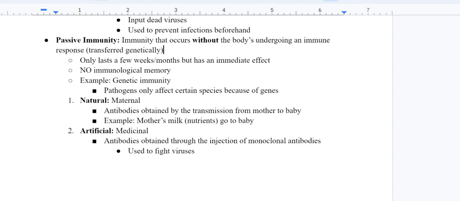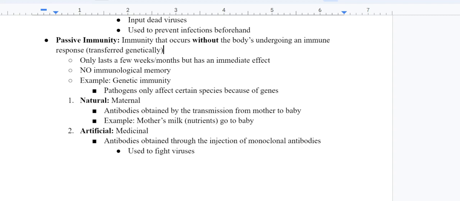In maternal immunity, the antibodies that we receive are given from the mother to the baby. When a mother gives birth, the antibodies, the things that fight the pathogens, that the baby receives are actually from the mother. It's not from the baby itself. An example of this is the mother's milk.